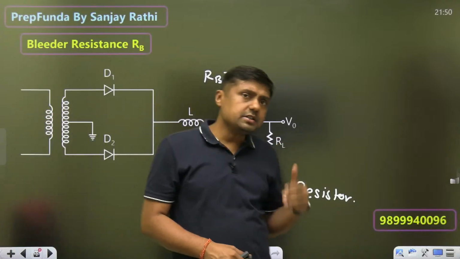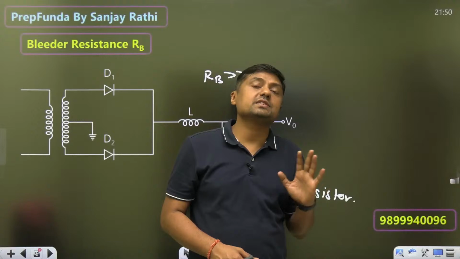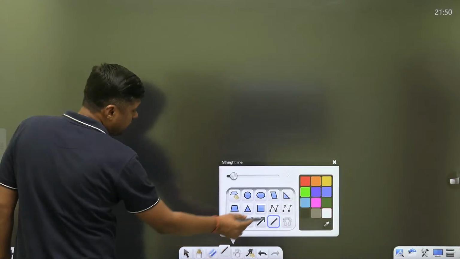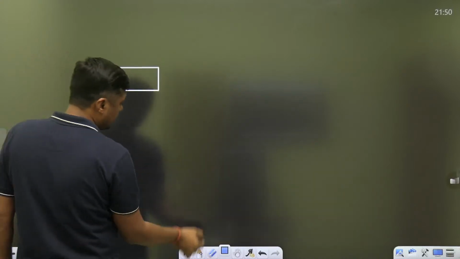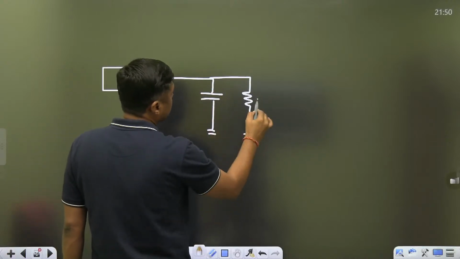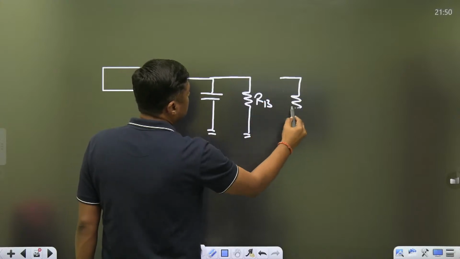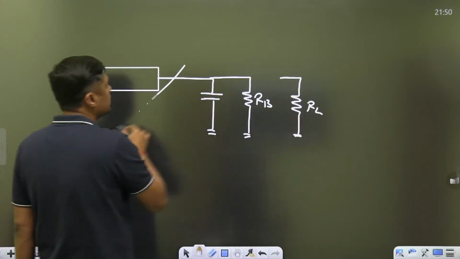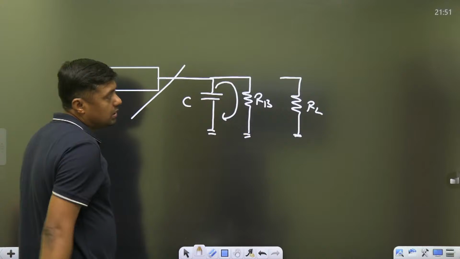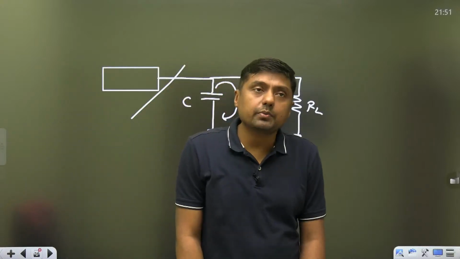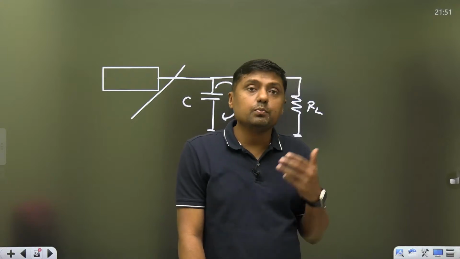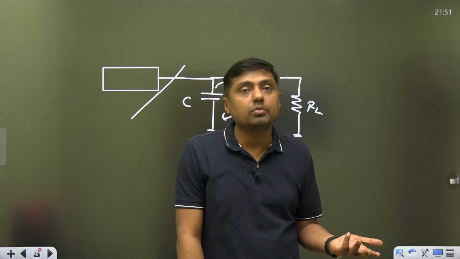Guys, it is connected in the circuit just to avoid accidents. How? When we connect the bleeder resistor with the capacitor filter, for example, this is the capacitor, here we connect the bleeder resistor RB, and here we connect RL. Suppose you disconnect the RL and the supply. What will happen? The capacitor will discharge through RB, and in this way we can avoid accidents. The charge of the capacitor will bleed off through RB, and that's why it is called bleeder resistance.